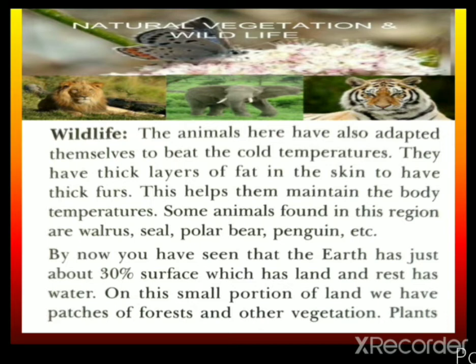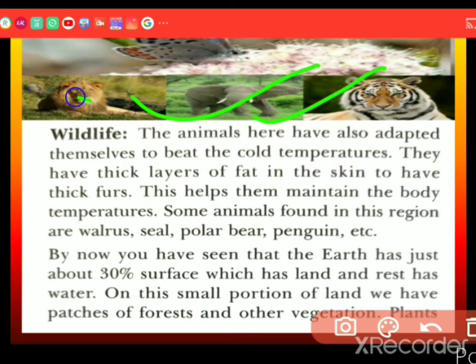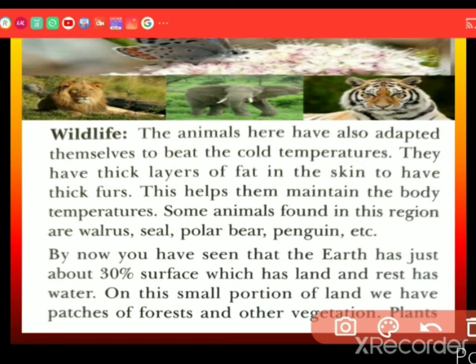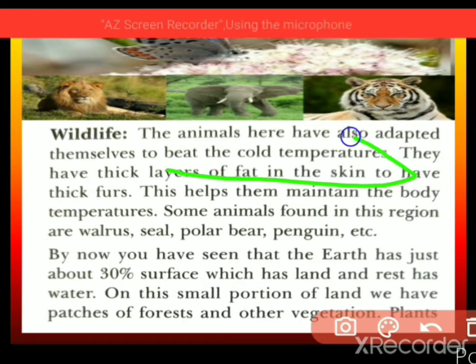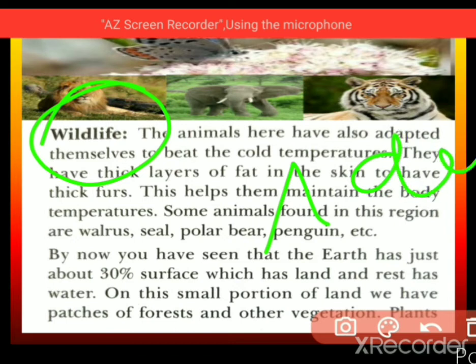Now let us see wildlife, dear students. What is this wildlife again comes here? We saw some of the wildlife in the previous one, in the desert areas. Now we are going to see the wildlife generally. The animals here have also adapted themselves to beat the cold temperature in the tundra region. This is the wildlife of the tundra region. The previous one we saw was about the animals of the desert.